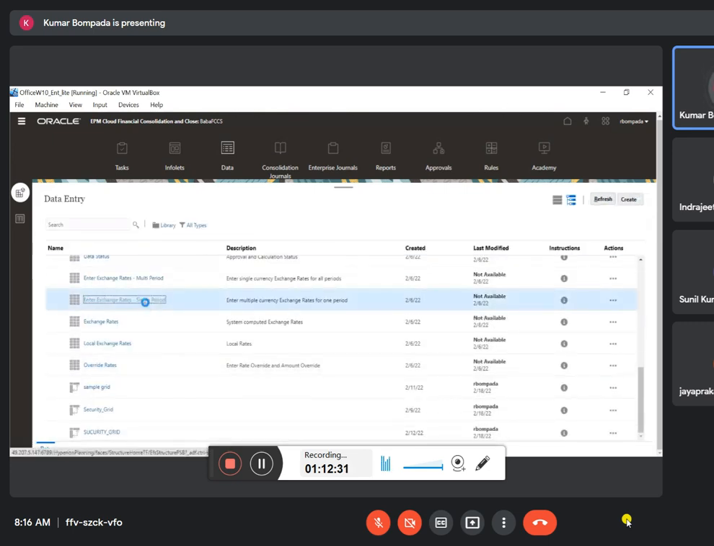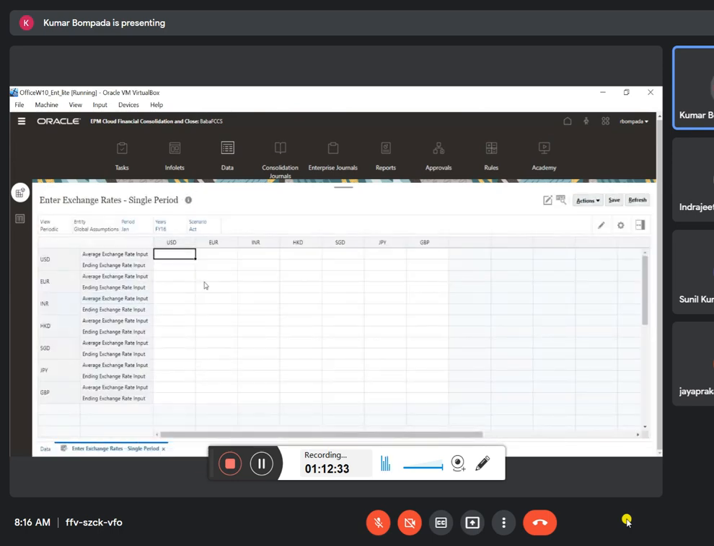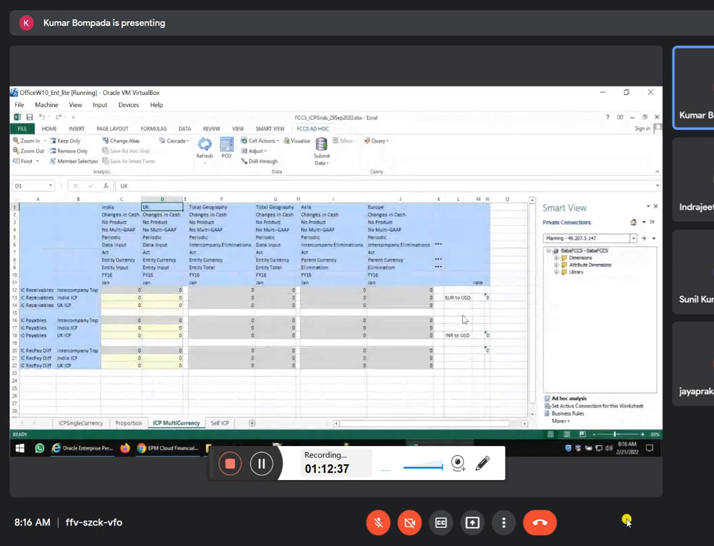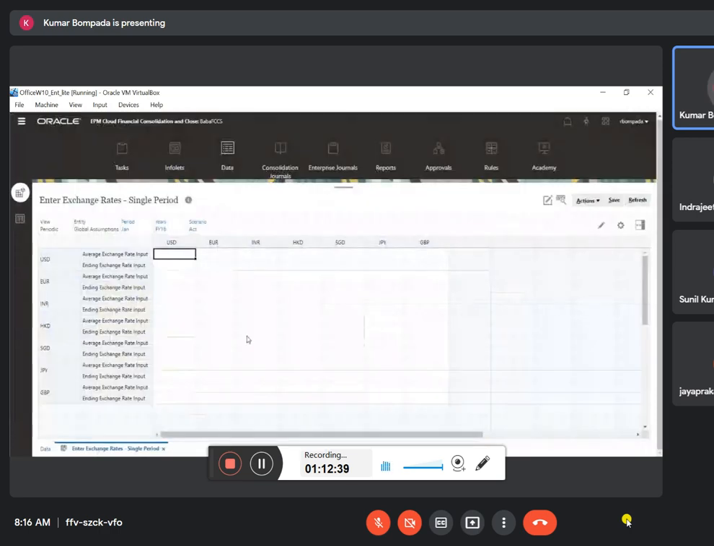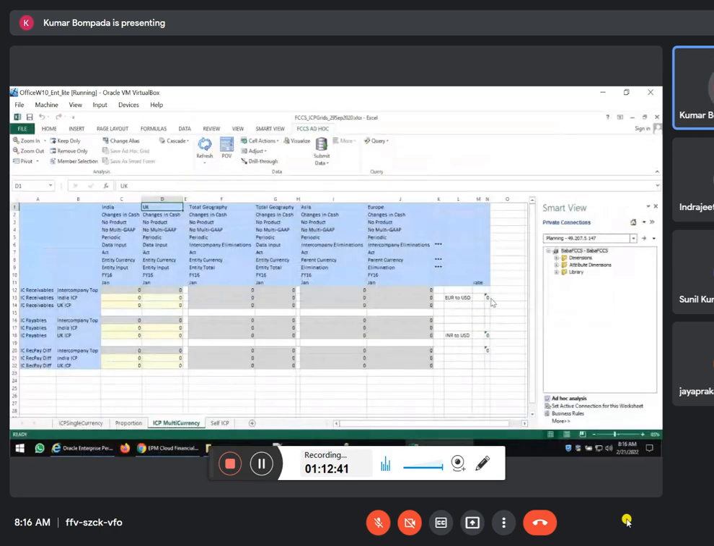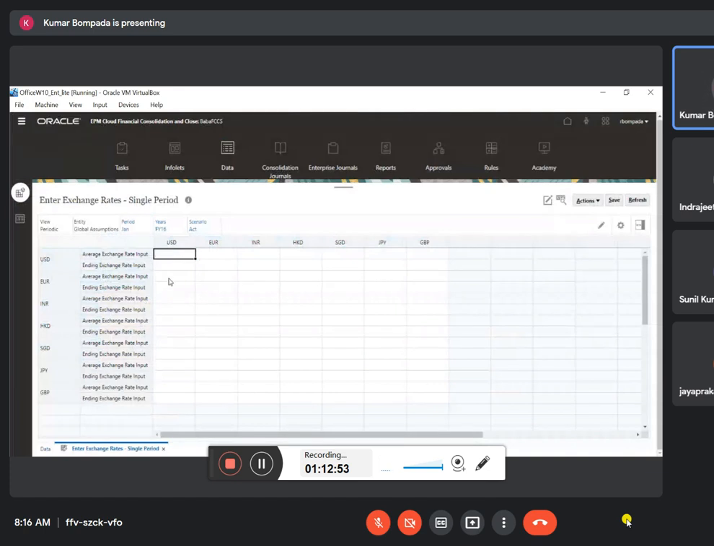Go to single period, 2016 January. So what is the euro to USD? Yes, euro to USD. How much do you have to give? Rate, we enter some 4. Here we enter some 6. Okay, euro to USD we enter 4. INR to USD we enter 6. That's it. Submit.